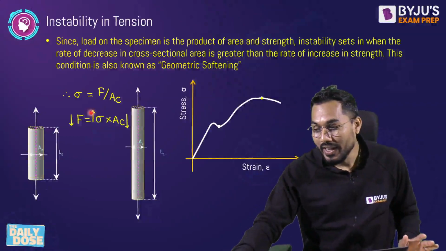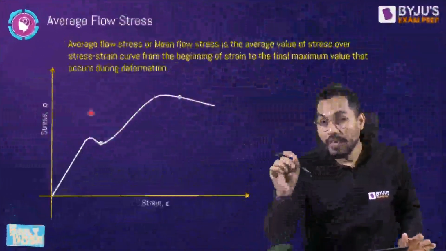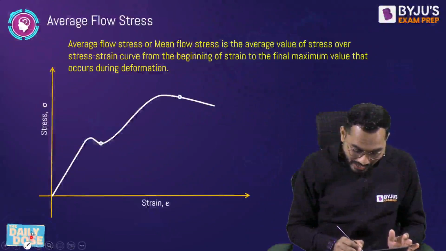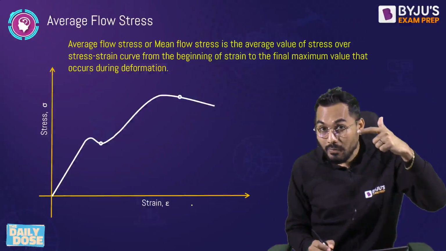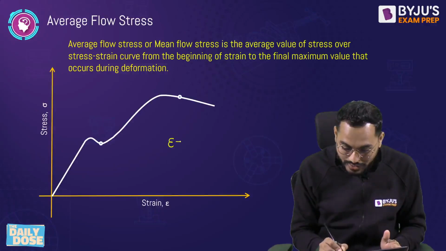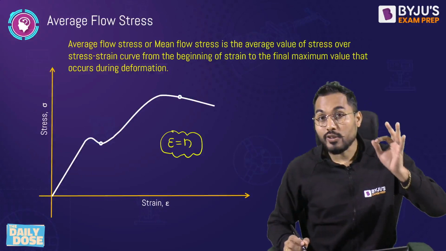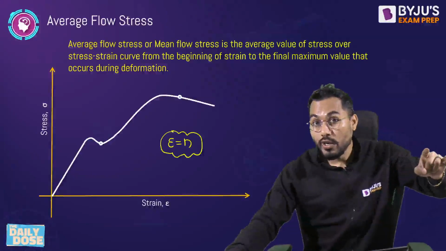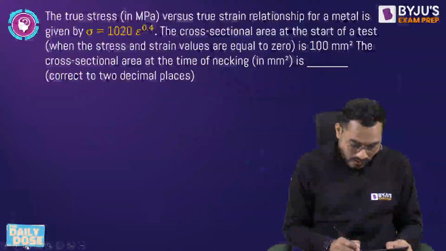And mathematically, it has been proved. What has been proved? Mathematically, it has been proved that at a neck point, at a maximum load point and at a point of instability, the value of true strain epsilon is exactly equal to the strain hardening exponent. Epsilon is equal to small n, and this is utilized while solving a number of numericals. How? Let's see that. A very interesting question was asked, right? Fine. Let's see the question.